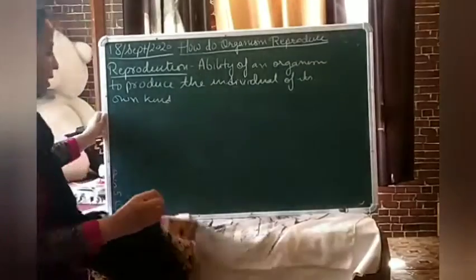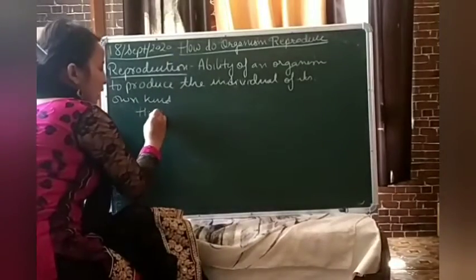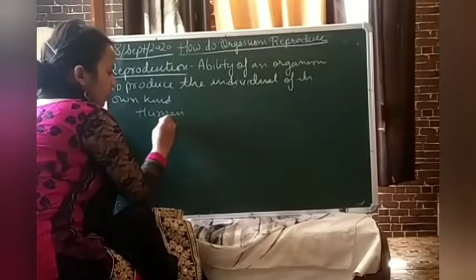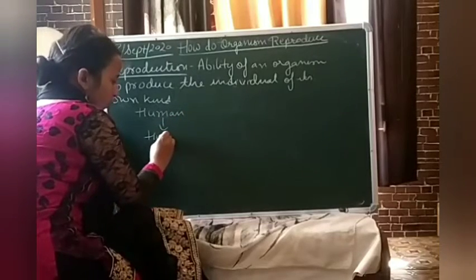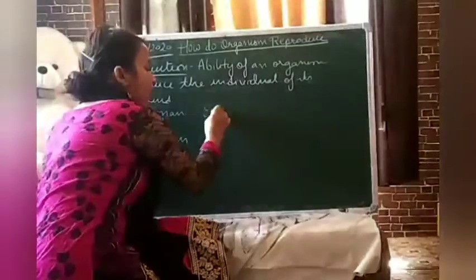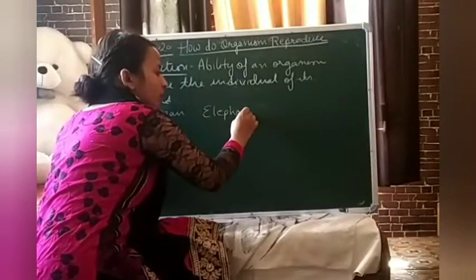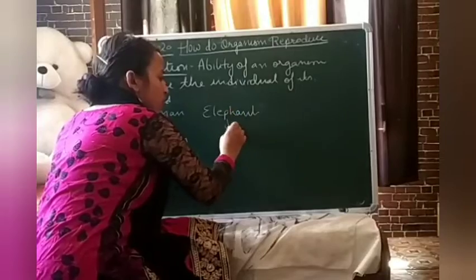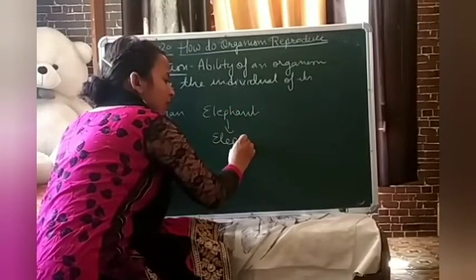What does it mean? It means that human beings will produce only human. Elephant will give birth to elephant only.